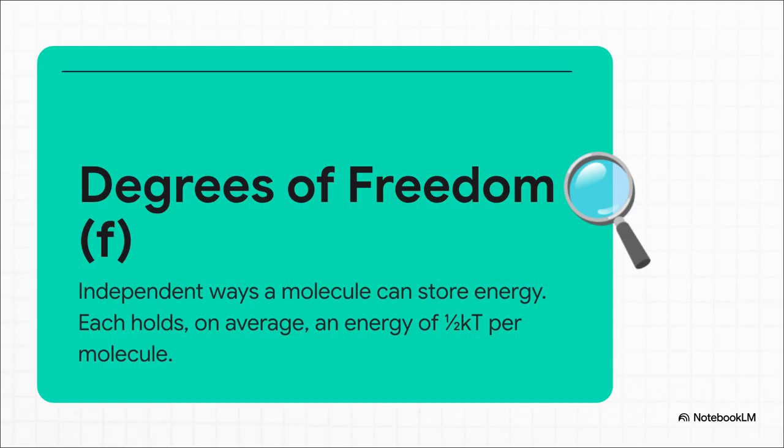Now, when molecules collide, they don't just bounce. They share energy. But how do they hold on to that energy? This brings us to a cool idea called degrees of freedom. It's just a fancy way of saying the different ways a molecule can move and store energy. A simple atom can only move up, down, left, right, and forward, back. That's 3 translational degrees of freedom. And there's this key idea called the equipartition of energy theorem, which basically says energy gets shared equally among all the available options. On average, each degree of freedom gets an energy of 1/2 kT.